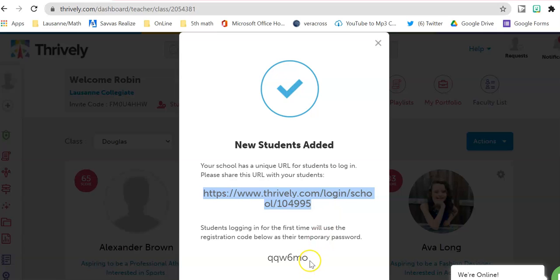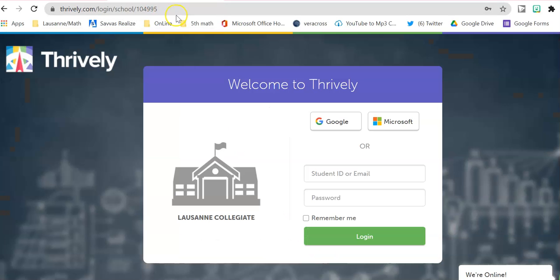/104995. Everyone right now has the same username. This is for the first time. Everyone, only the first time, will have this as their login: QQW6MO.